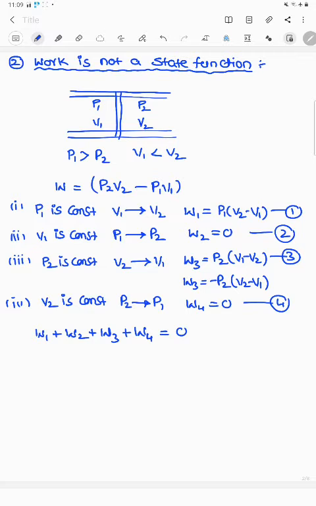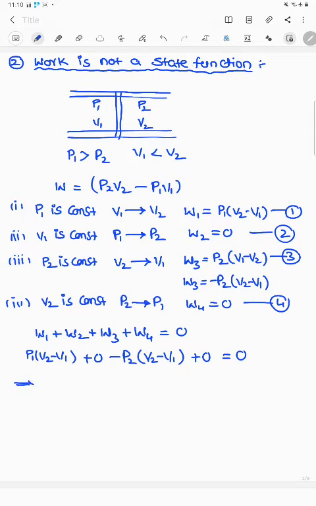If it is not equal to 0, it is a path function. Here W1 is P1 into V2 minus V1 plus 0 minus P2 into V2 minus V1 plus 0 equal to 0.